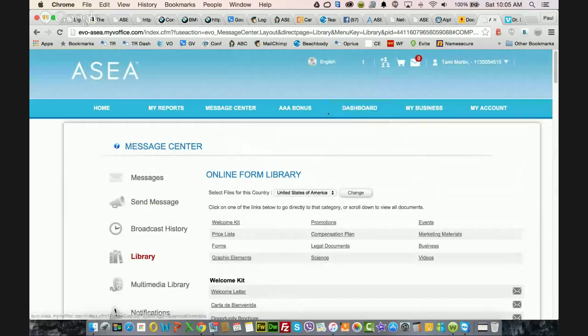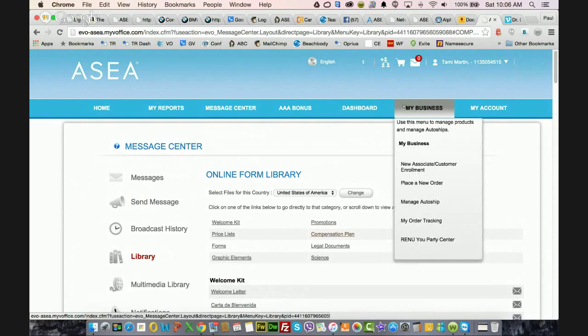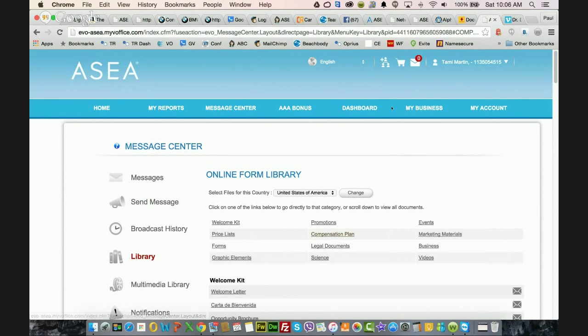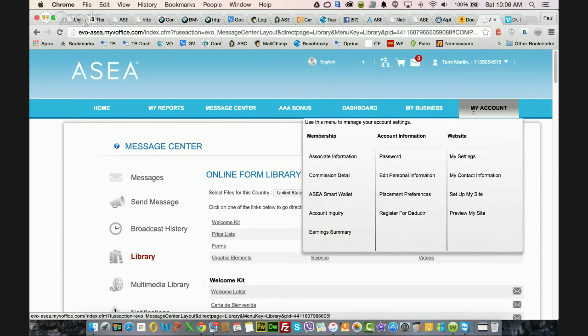Let me scroll back up here to the top. Another question that was asked earlier was with regards to changing placement, so I want to give some clarity there as well. In your virtual office, under my account, you can see here at the top a section that says placement preferences. So if you click on that,